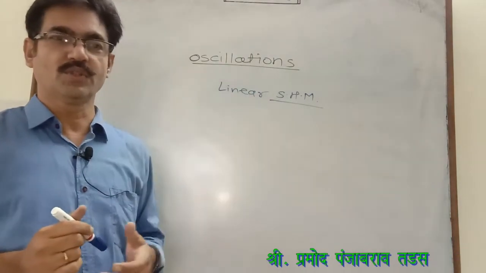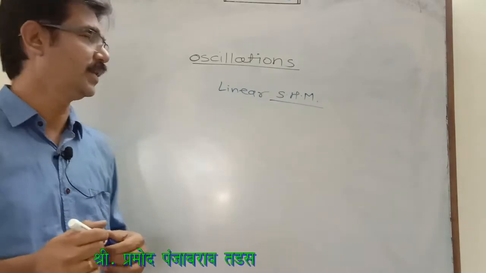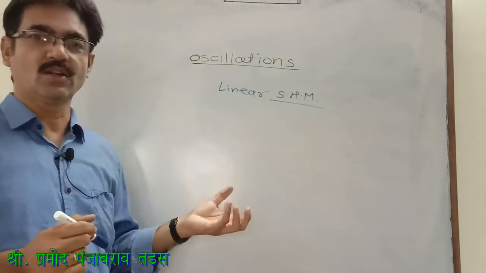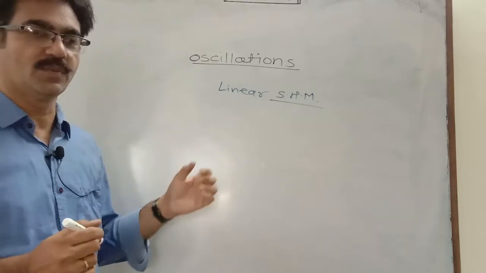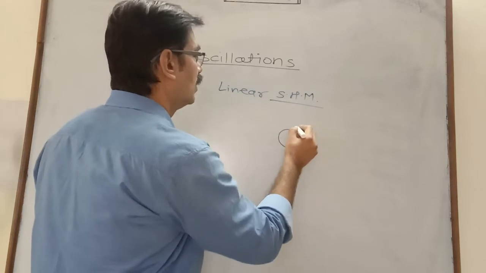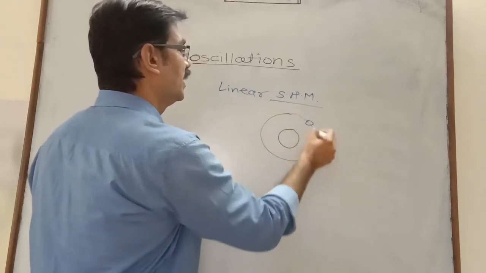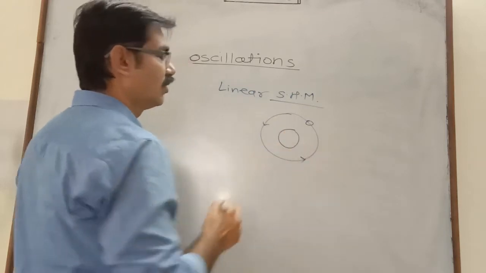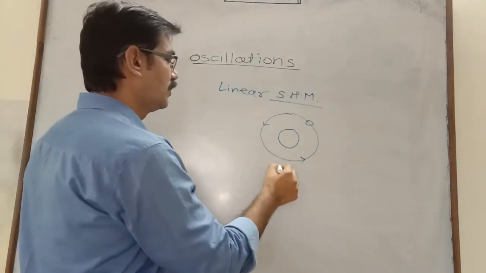Periodic motion. Periodic motion means it is the harmonic motion which repeats at equal intervals of time along the same line. It is called periodic motion. For example, Earth revolves around the sun. This motion is periodic motion. It repeats again and again after equal intervals of time. Therefore, it is harmonic motion, or it is called periodic motion.